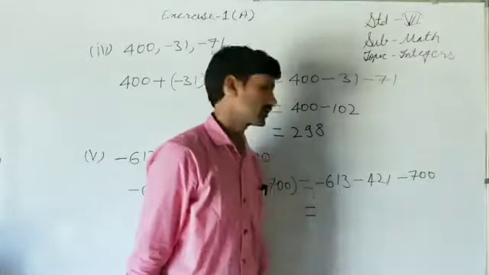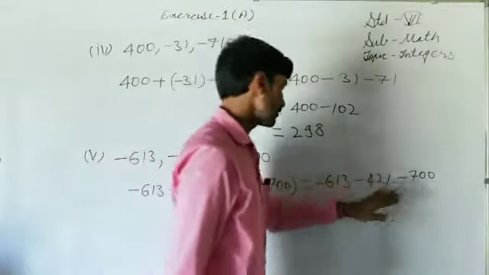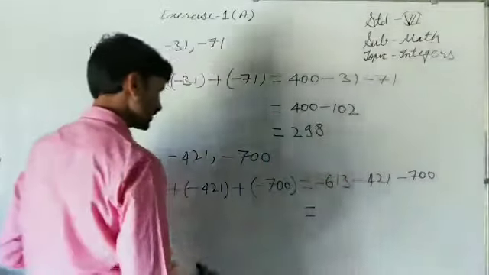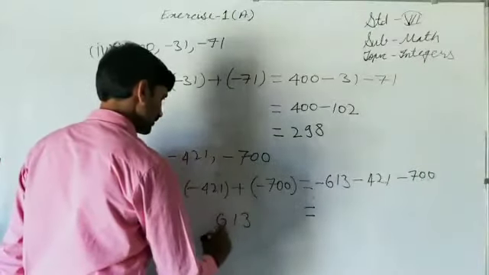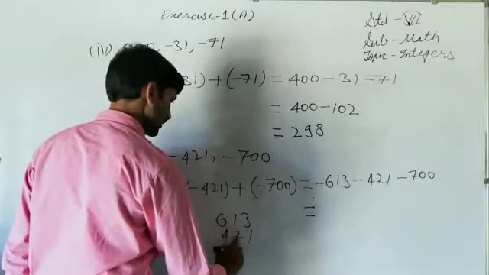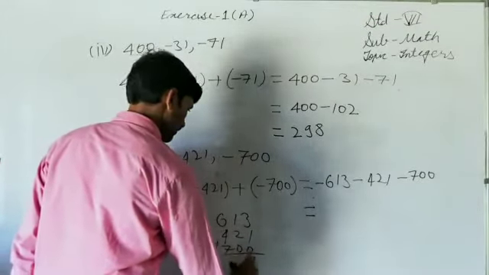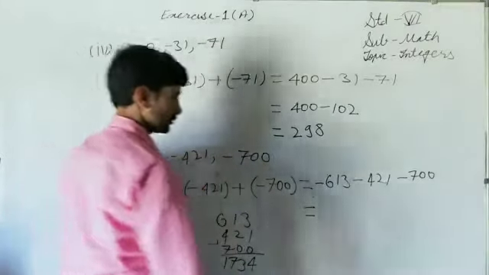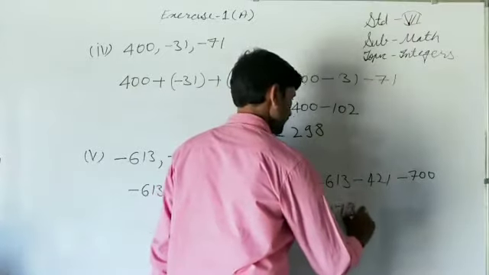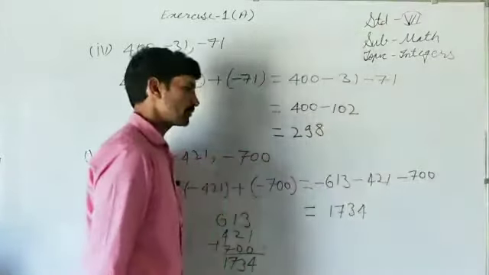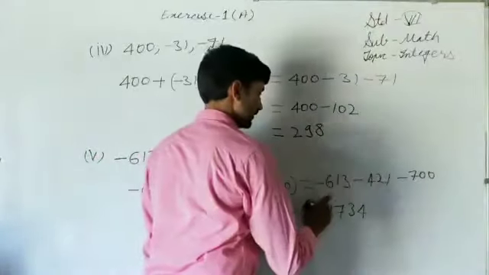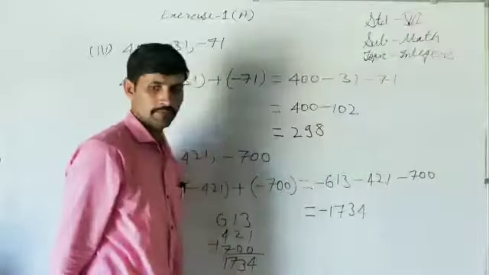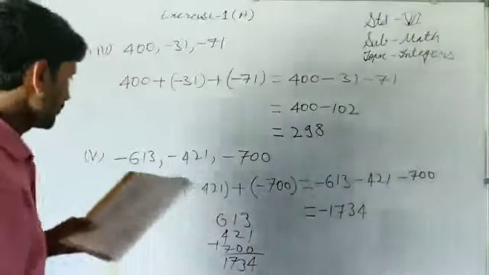So if you don't know it directly, you can add separately: 613, 421, 700. You can add 4, 3, 17. So it will be 1734. And what will be the sign of this? Whatever the sign of the integers, like that. So this was your question number 4.